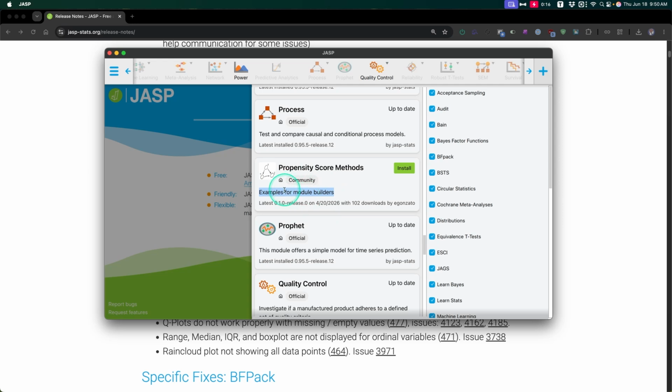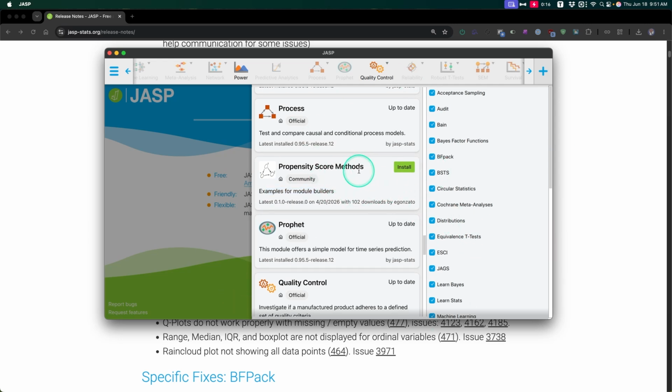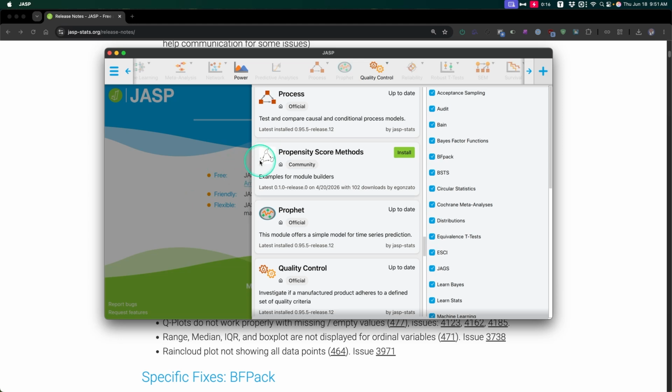So I'm not entirely sure if this is a propensity score methodology or if it was just made to help other module builders in the JASP environment make them. I'm not sure. Haven't installed it, haven't looked at it. But you can see we've got what appears to be tau, x, and y, and some sort of mediation model.